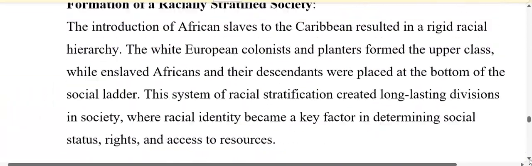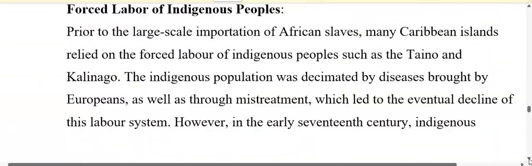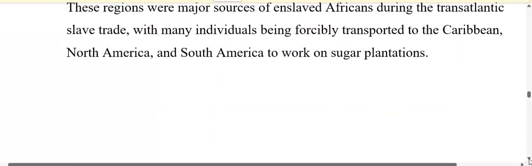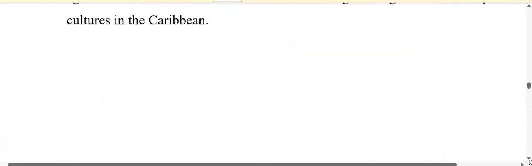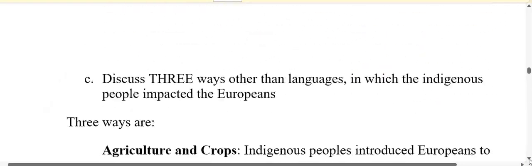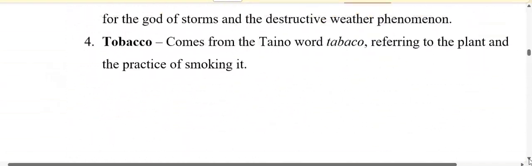All right, so this is part one of the 2021 Caribbean History Paper 2 questions.